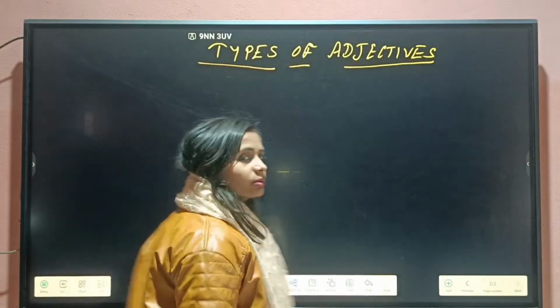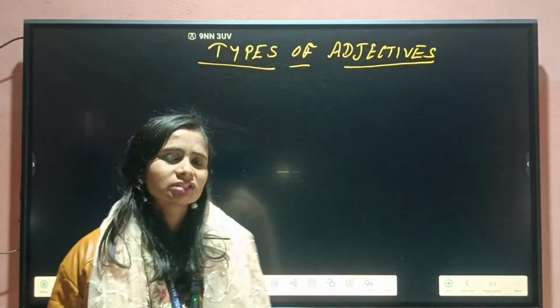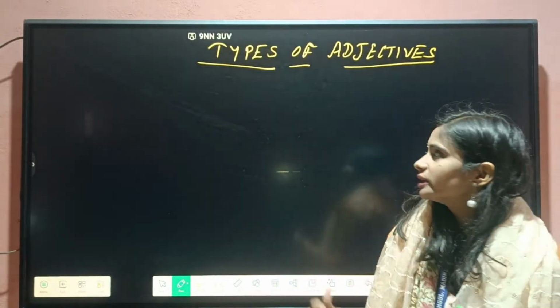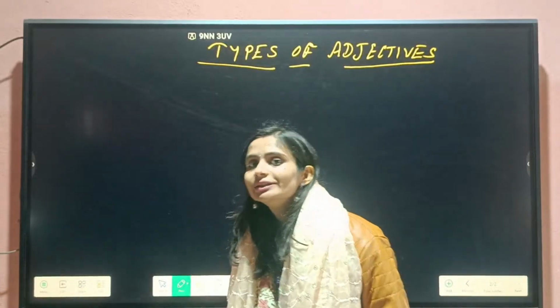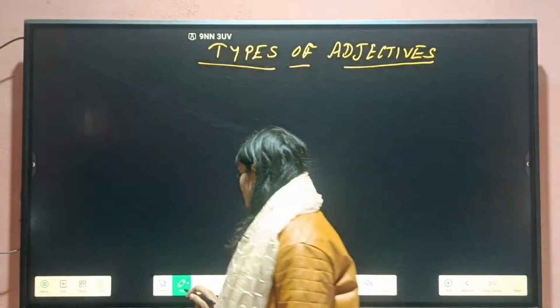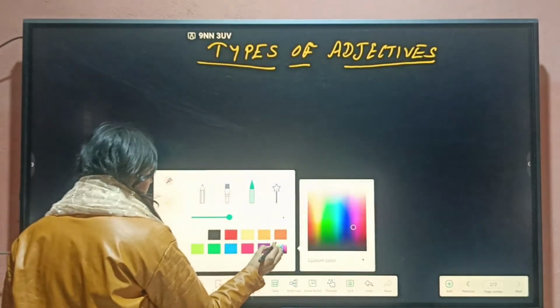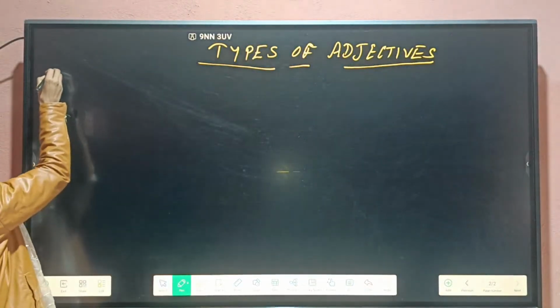In English grammar, we have 7 to 8 types of adjectives. Maybe in some books there are only 4 to 5. In other books there are 8 or 10. But here we will discuss 7 to 8 types of adjectives that are most commonly used. So firstly, we will start with our first adjective, that is our proper adjective.